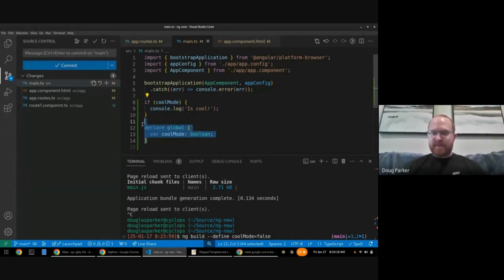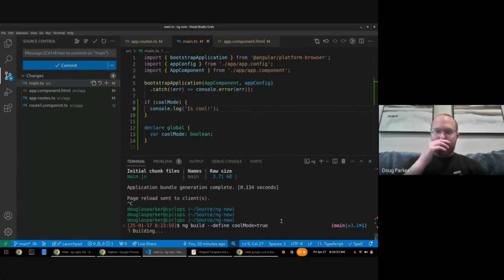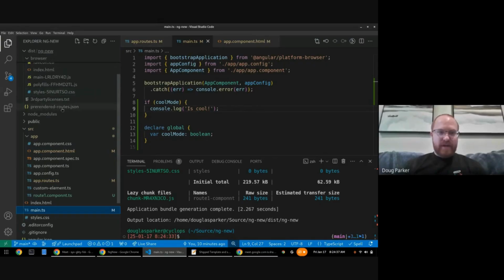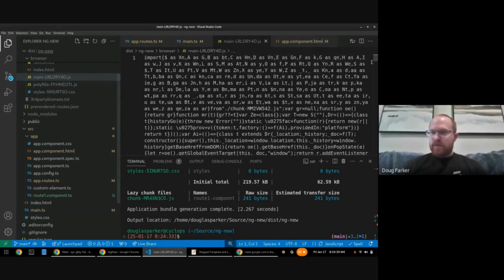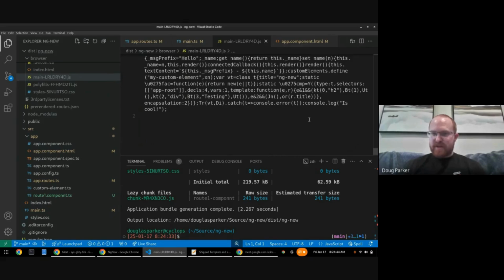We have to tell TypeScript that this variable exists, and it's okay to depend on it. But once you use this, you can gate whatever code you want on that, and then in the runtime you can build and say, with --define, I can say that cool mode is true. I want to build for our cool customers. And then when you look at the compiled output, which I know is kind of a mess, but I'll guide through here.